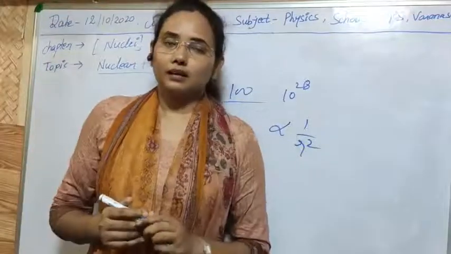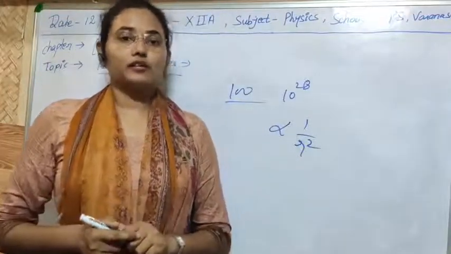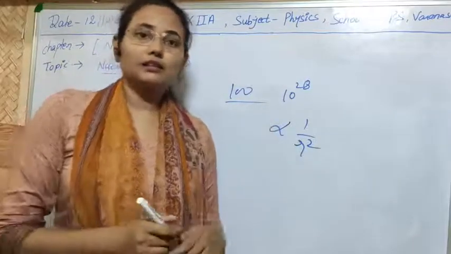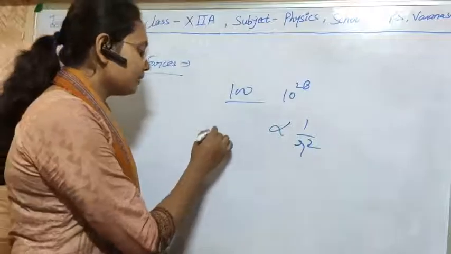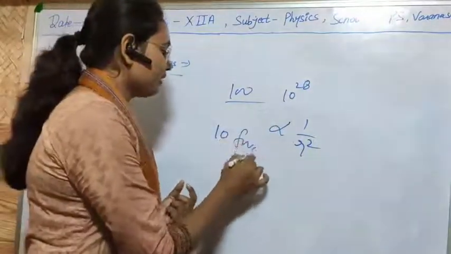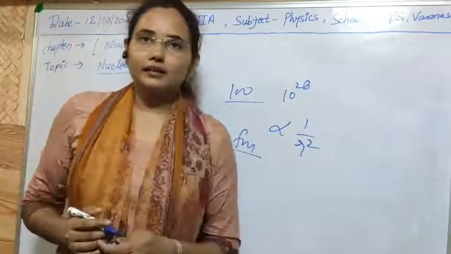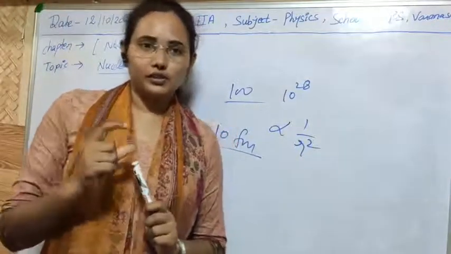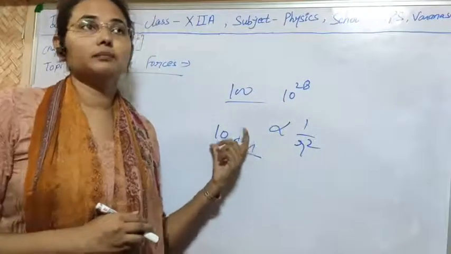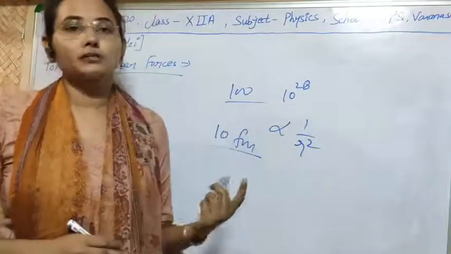But strong nuclear forces don't follow this rule. It is observed that the nuclear force is 0 above 10 Fermi, meaning they are short range forces. When we go beyond 10 Fermi, the value of nuclear force becomes 0.